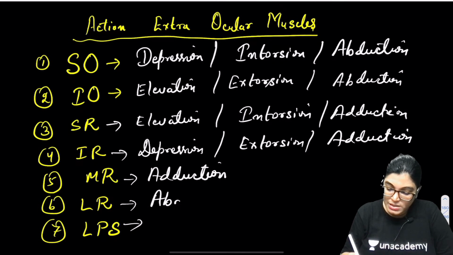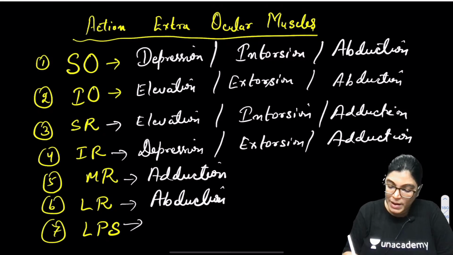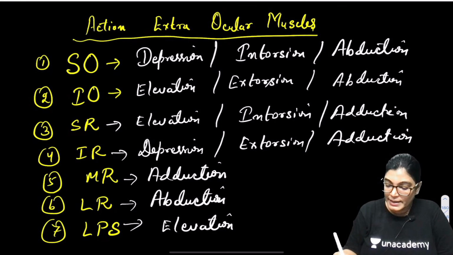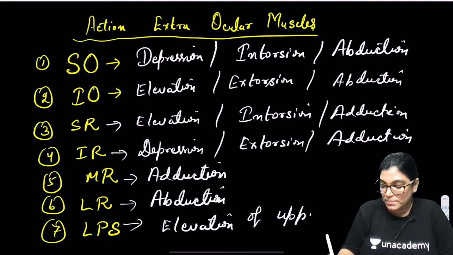Medial rectus will cause adduction of the eyeball, lateral rectus will cause abduction of the eyeball, and levator palpebrae superioris will cause elevation of the upper eyelid.